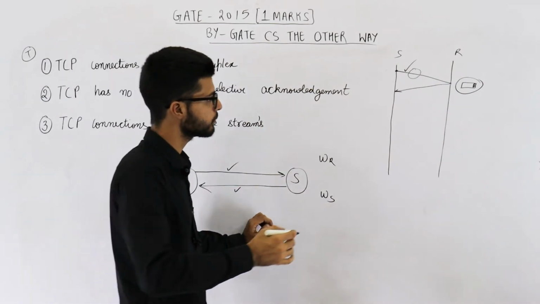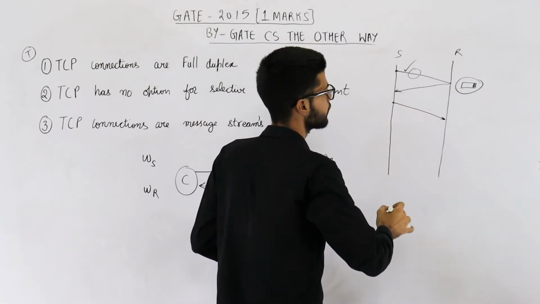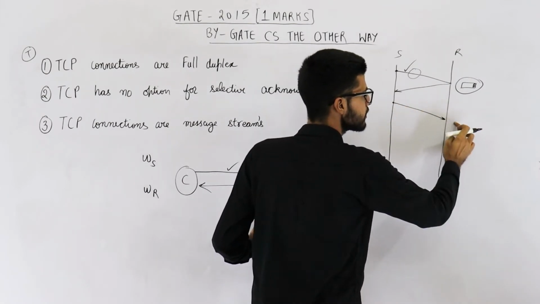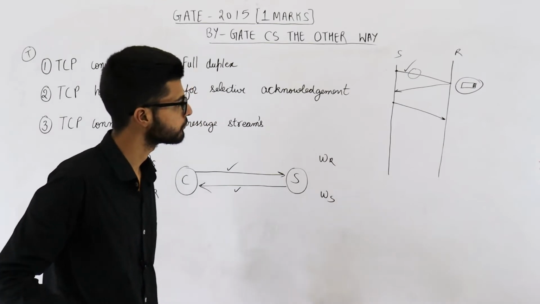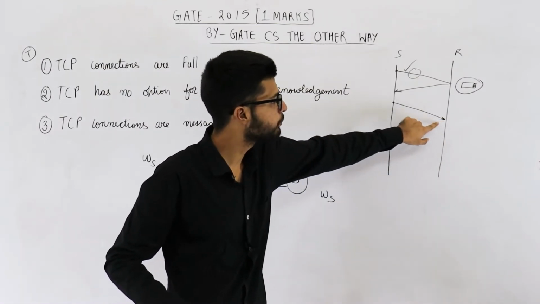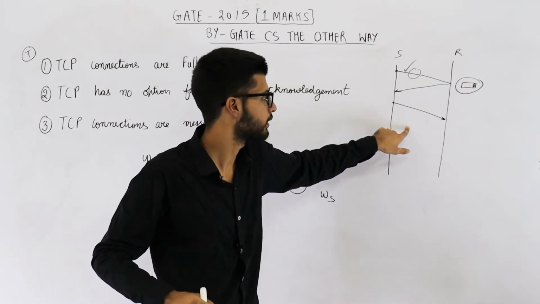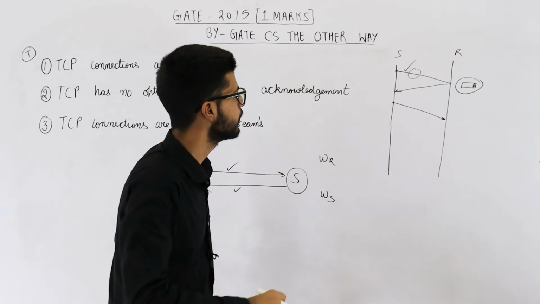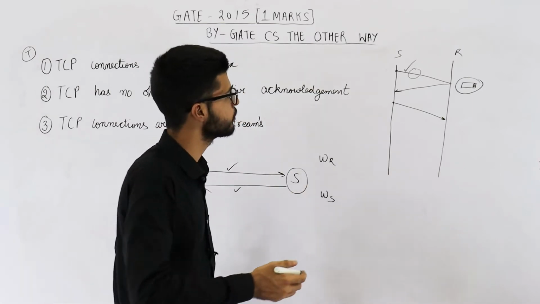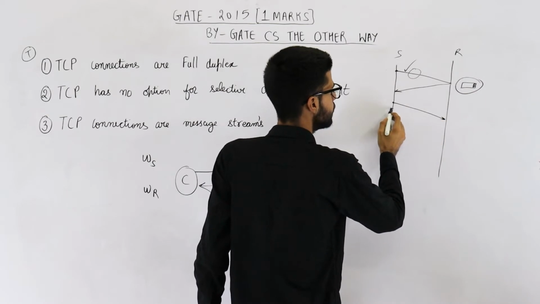Now suppose at this time sender sends one more data packet, but receiver does not want to send any data. Now one thing that receiver can do, it can send a pure acknowledgement packet. That means there will be no data in that packet. It is just acknowledgement. Other thing that receiver can do is keep on waiting for more data.